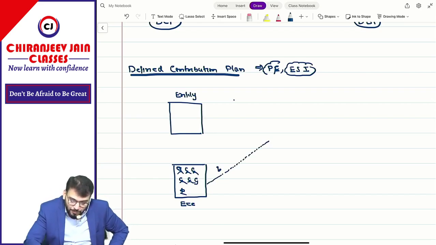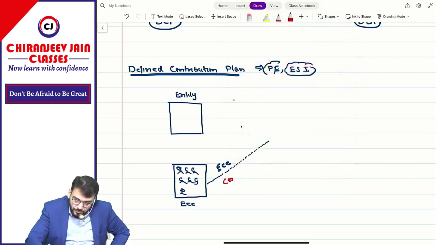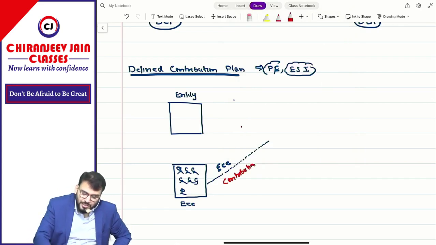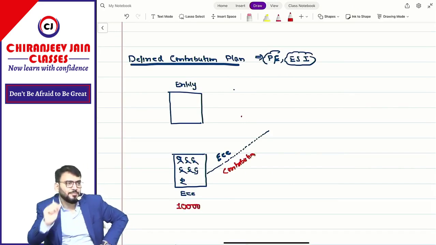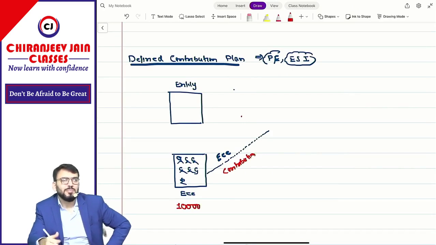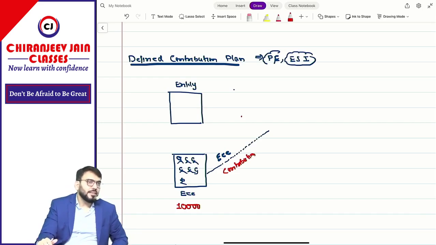This is known as employee contribution. Are you getting what I am saying? Suppose the salary is 10,000. I will not use the term basic pay, because then you will be confused.